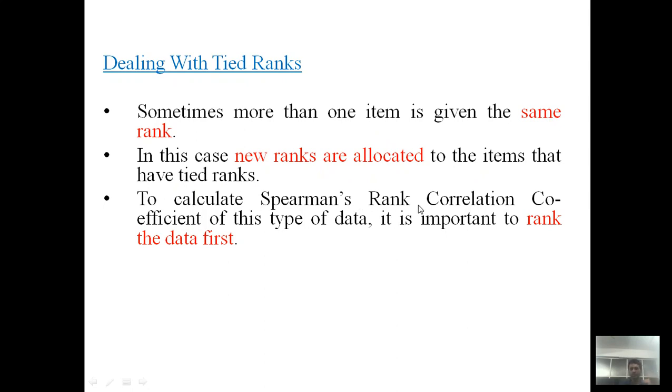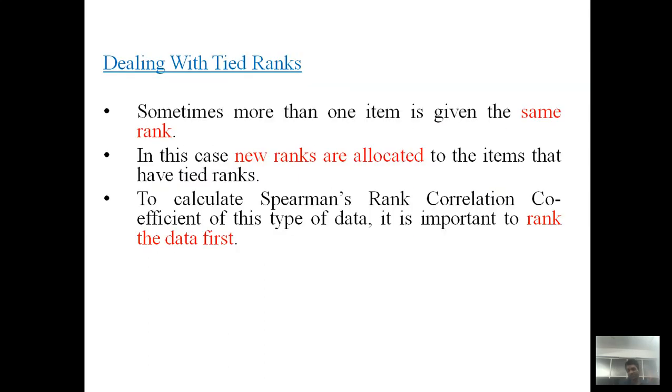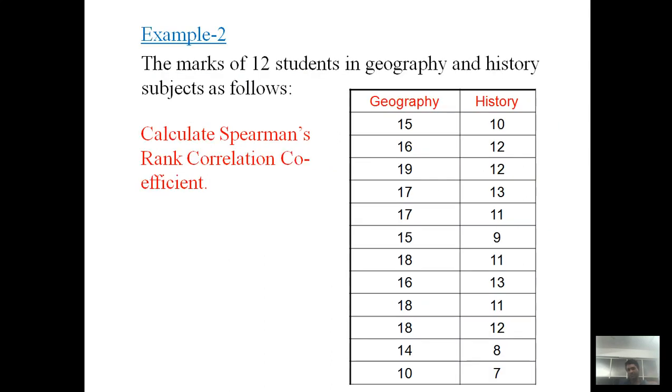To calculate the Spearman rank correlation coefficient in this type of situation, it is better to first of all rearrange all the data according to the given ranking. So first of all we have to rearrange all the data on that ranking system. We have to see how we can rearrange when there is a tie. To understand this type of situation, let's see one more example.